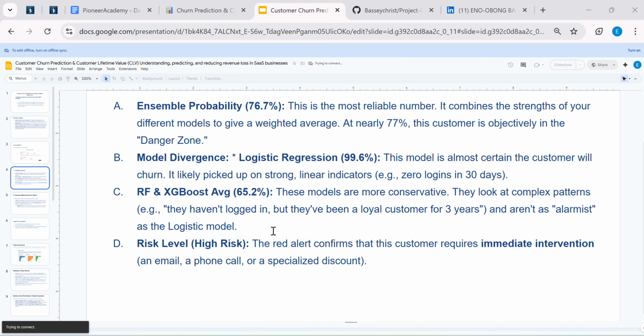And then we also have the risk level, and this indicates that there is a high risk of the customer churning from the product, and we need an immediate intervention like an email, a phone call, or a specialized discount for the customer to be retained.